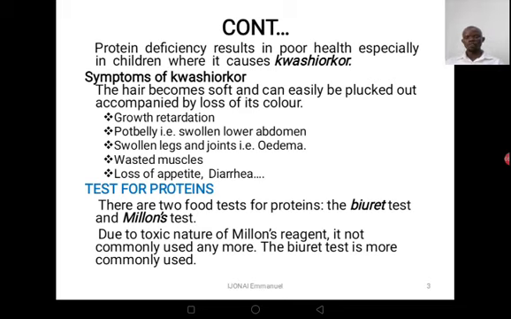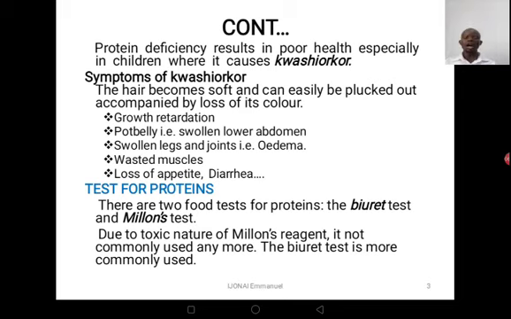Then we also have a pot belly, swollen lower abdomen. Someone is having, we can say, a big stomach compared to the size of the other body parts. Then we also have swollen legs and joints. Then we have wasted muscles plus loss of appetite and then diarrhea.